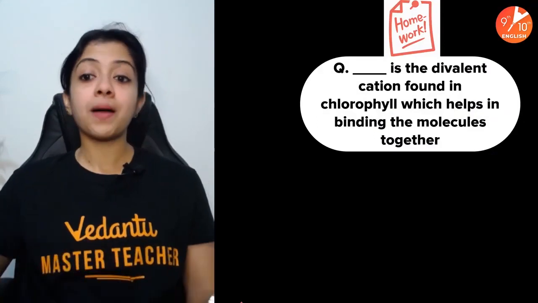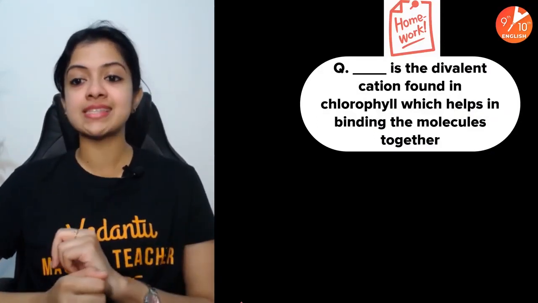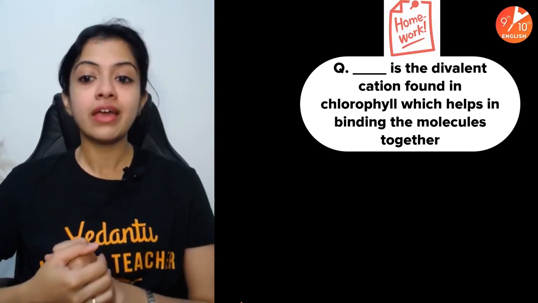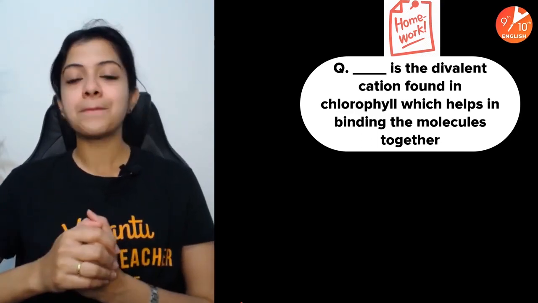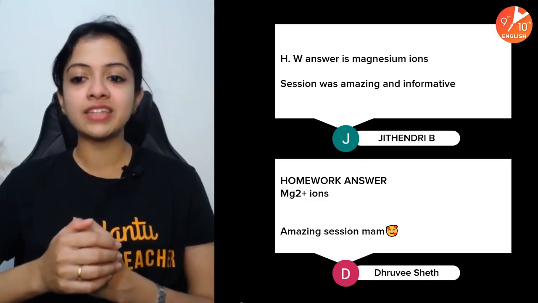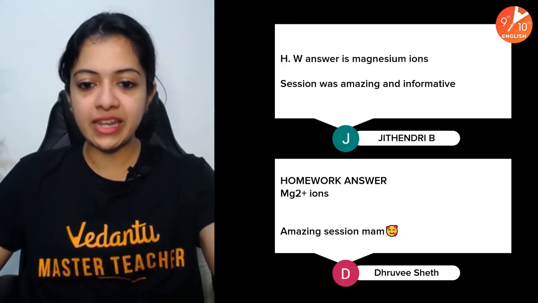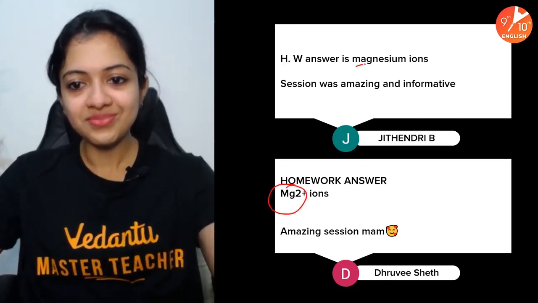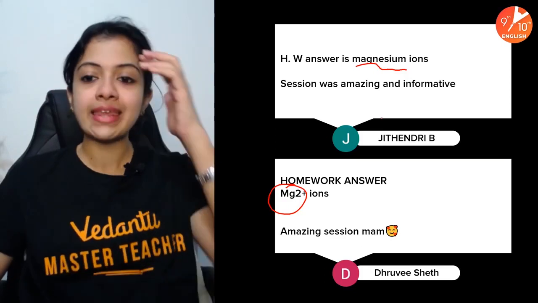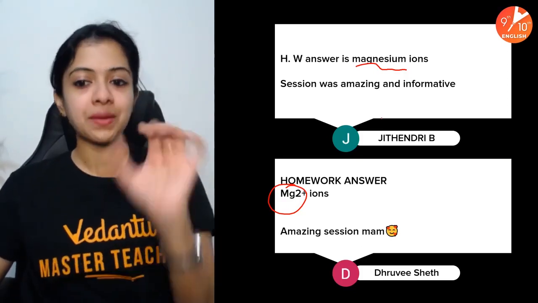The homework question that I had given you in the last class: dash is the divalent cation found in chlorophyll, which helps in binding the molecules together. I have the answers here from Dhruvi and Jitendri, and the answer is magnesium ions. Many others also gave me the answer.